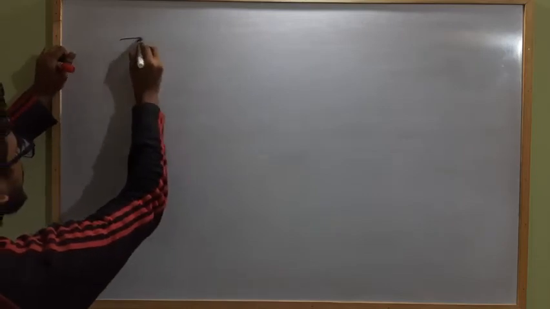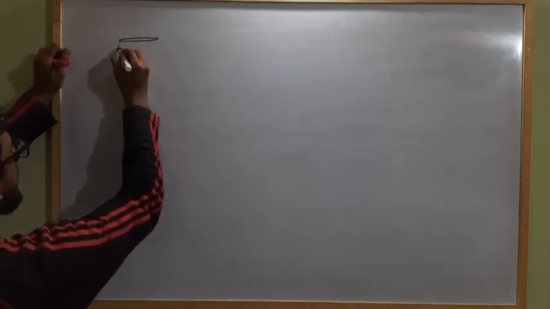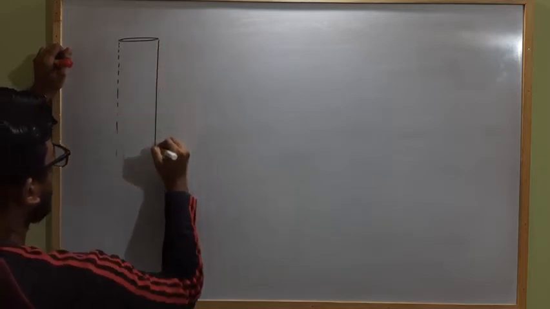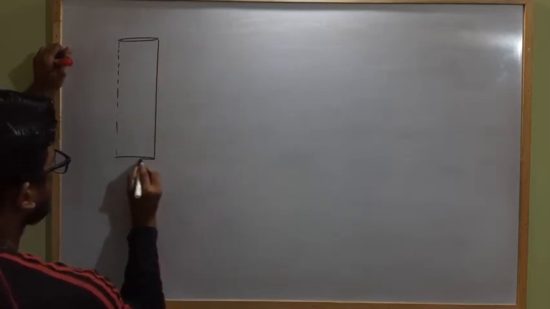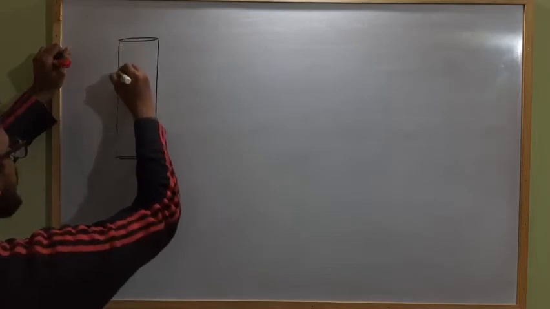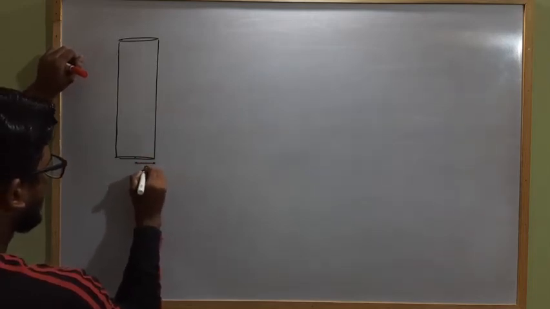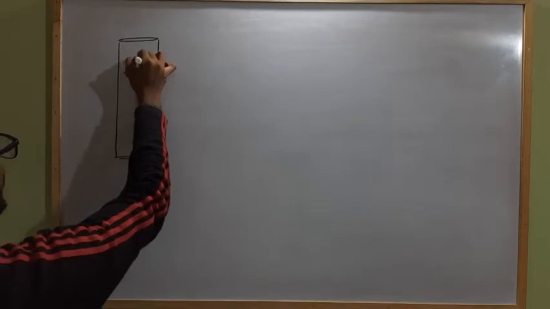So if there is a hollow cylindrical infinite current carrying conductor, okay, this is a hollow cylindrical infinite current carrying conductor having radius r. Okay, a hollow one.